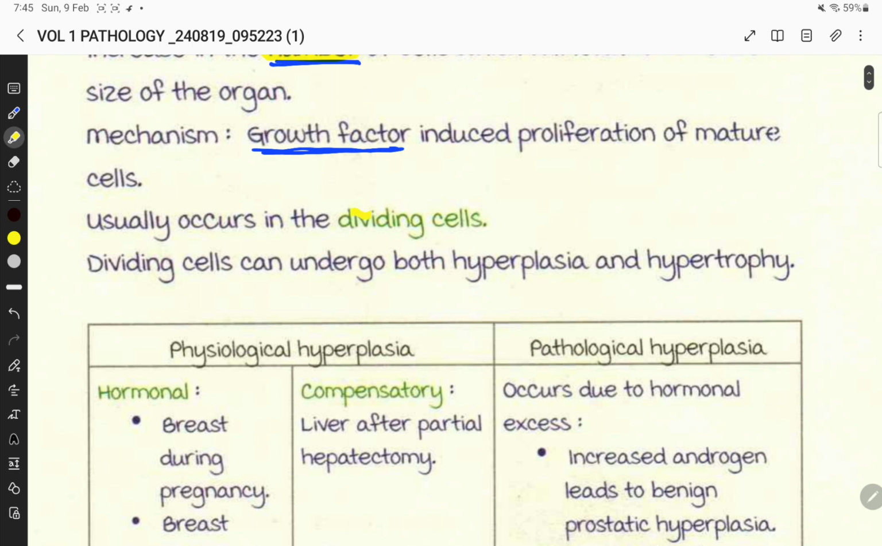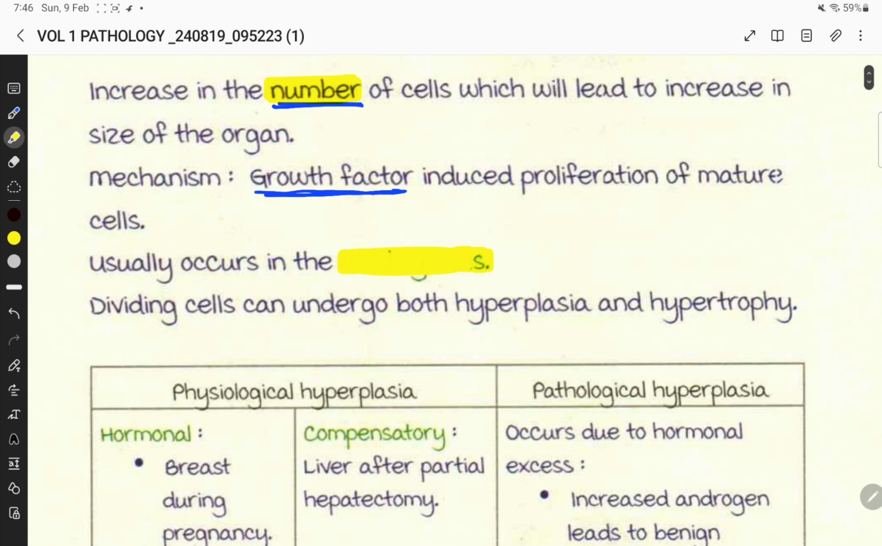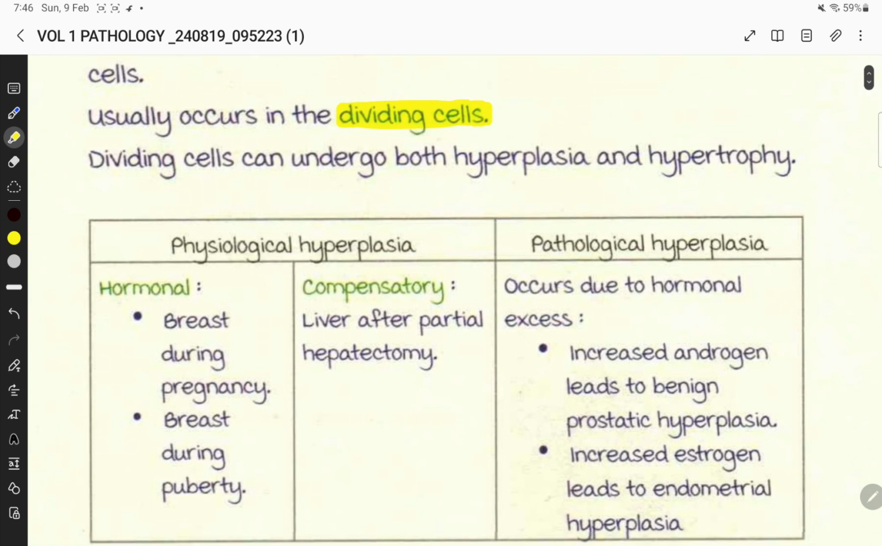Hyperplasia usually occurs in dividing cells. Hypertrophy occurs in non-dividing cells, and hyperplasia occurs in dividing cells. The dividing cells can undergo both hyperplasia and hypertrophy.